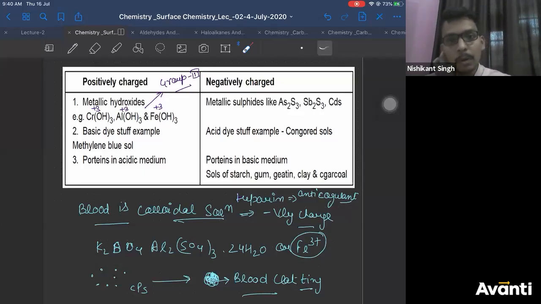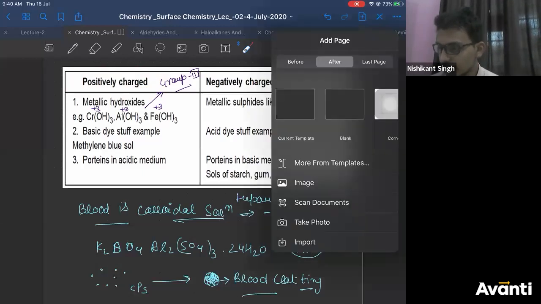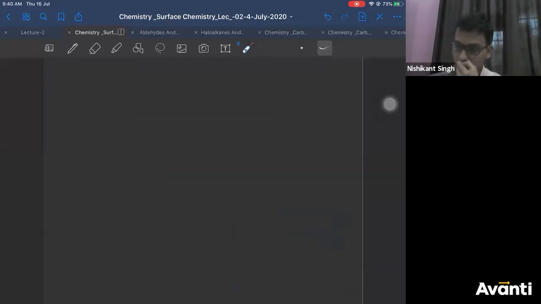Now, what I was trying to say is, we are saying FeOH3 is a positively charged colloid. Now, this also I'll try to explain to you. See this carefully. Let me give you an example of peptization we had studied, correct?